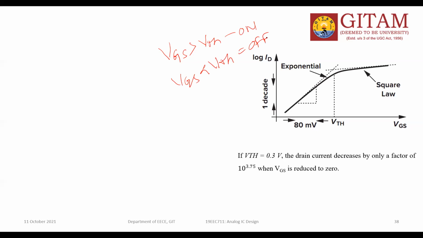So this is the ideal picture of device operation. But whenever we come to subthreshold conduction, the device should be on for this region and off for this region. This is the approximation.